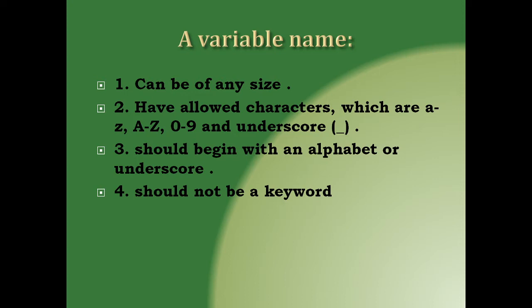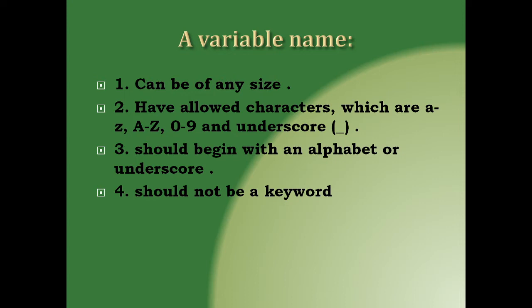So the first convention is the variable name can be of any size, but as you know that we should give a variable name which can be easily used in the program. So unnecessarily we should not give a very lengthy variable name, so it must be meaningful also. And the next convention is it can have any alphabets from small a to small z, capital A to capital Z, 0 to 9 and underscore.